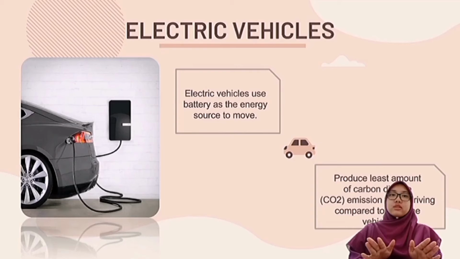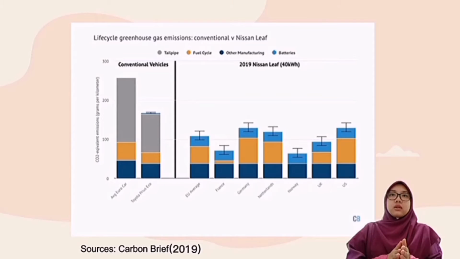Now, let's look at the graph. A study is conducted to compare the amount of carbon dioxide emissions produced by conventional vehicles, which are gasoline-powered vehicles, and the 2009 Nissan Leaf, which is an electric car.